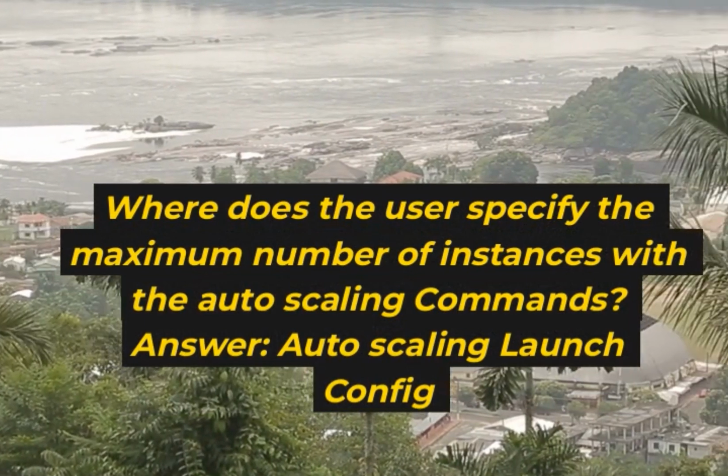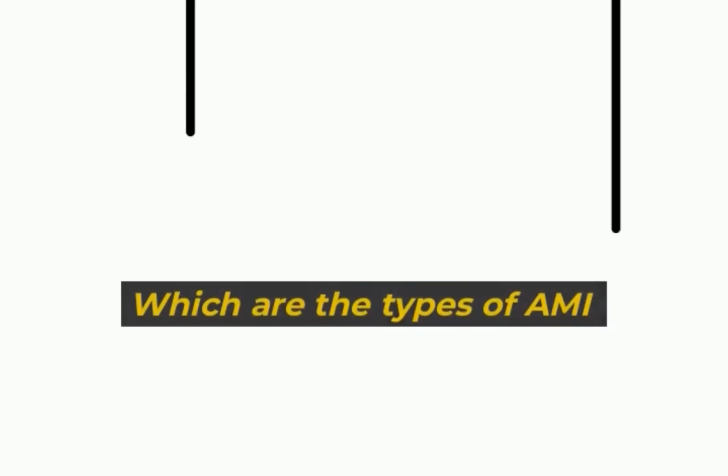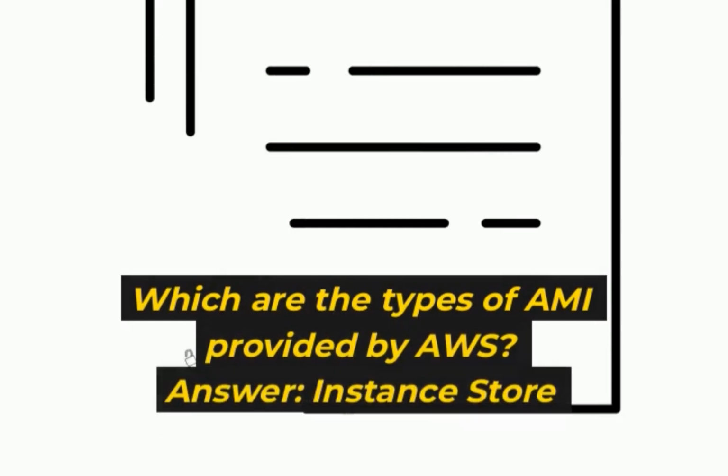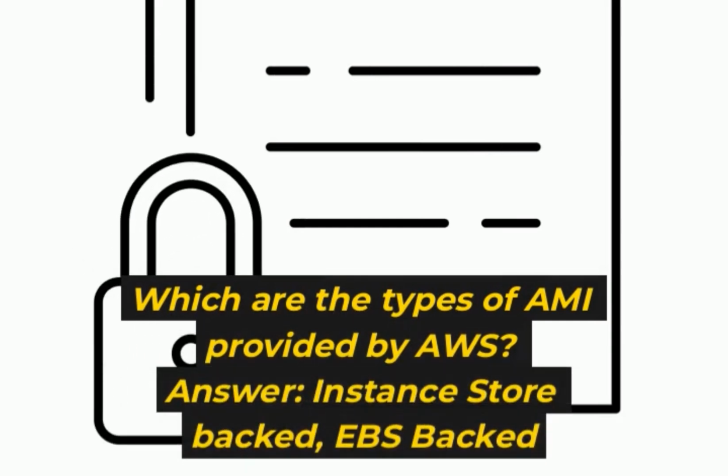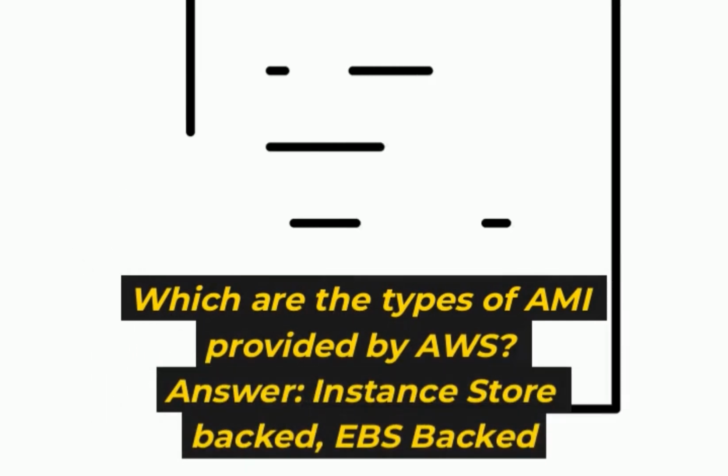Where does the user specify the maximum number of instances with the auto-scaling commands? Answer: auto-scaling launch config. Which are the types of AMI provided by AWS? Answer: instance store backed, EBS backed.